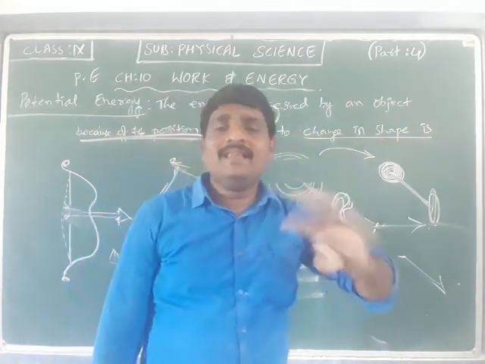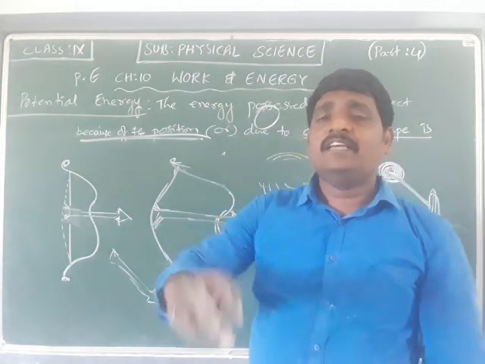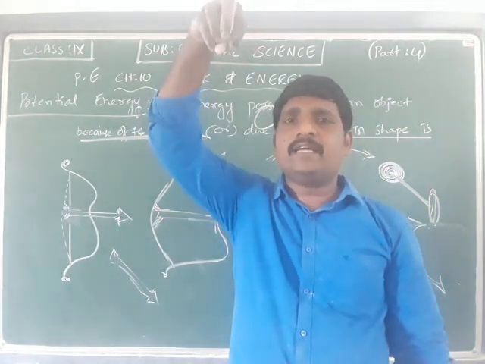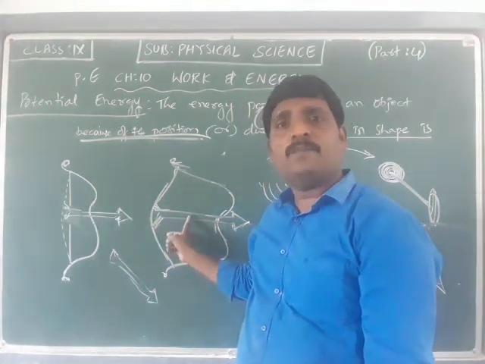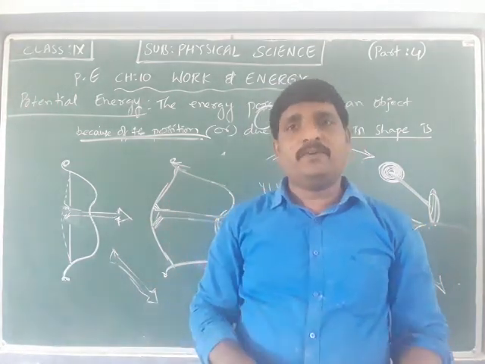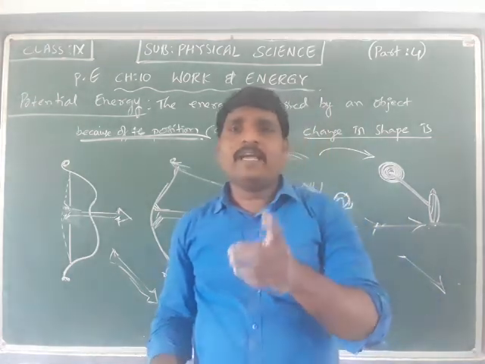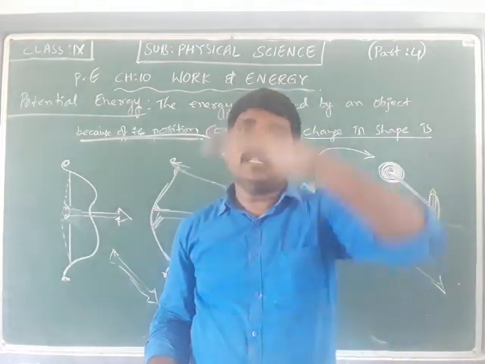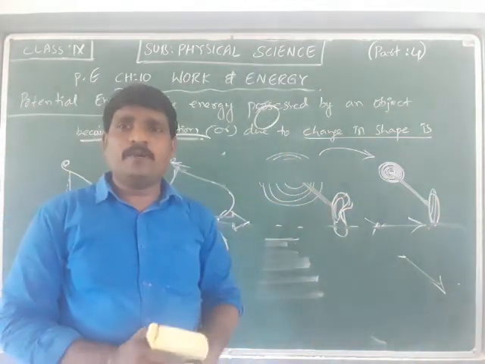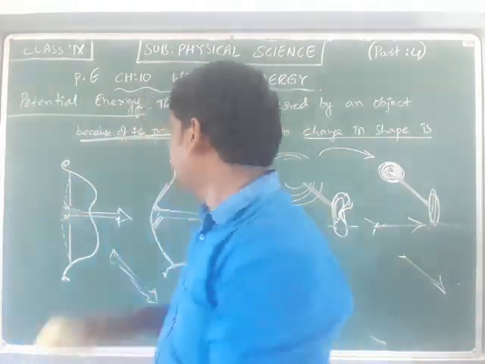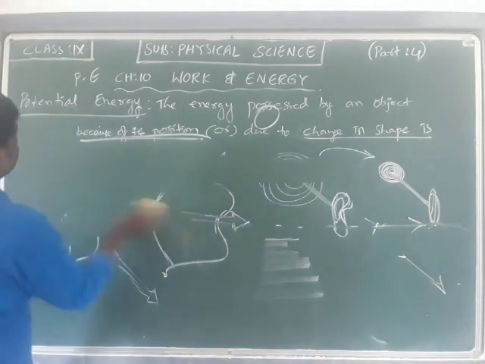So by these examples we can understand that if there is a change in the position of an object, it acquires energy called potential energy. If there is a change in the shape of an object, it also acquires energy called potential energy. The energy possessed due to change in the shape or change in the position, that is the height, is called potential energy. Generally we write it as PE, that is P.E.